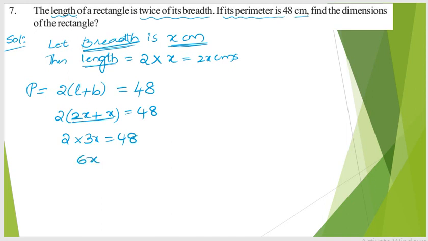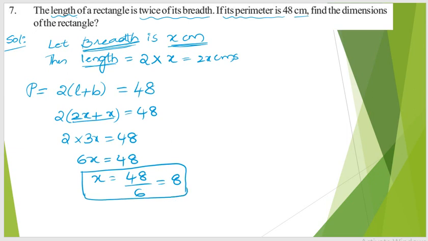3x into 2 is 6x, so 6x is equal to 48, and x is equal to 48 divided by 6. In 48, the 6 table goes 8 times, so x is 8 centimeters.